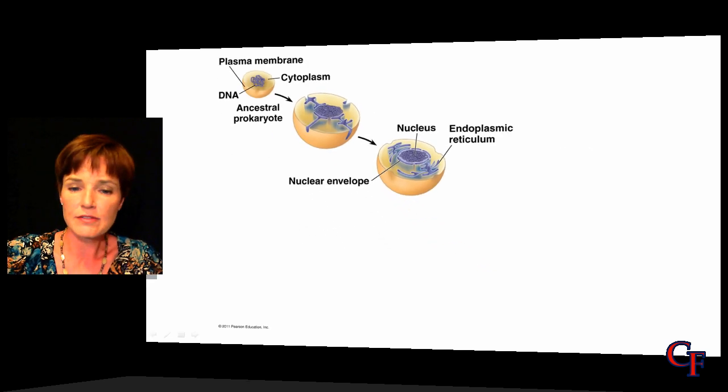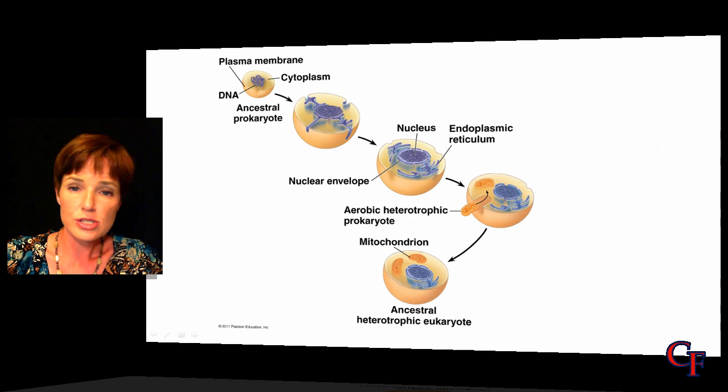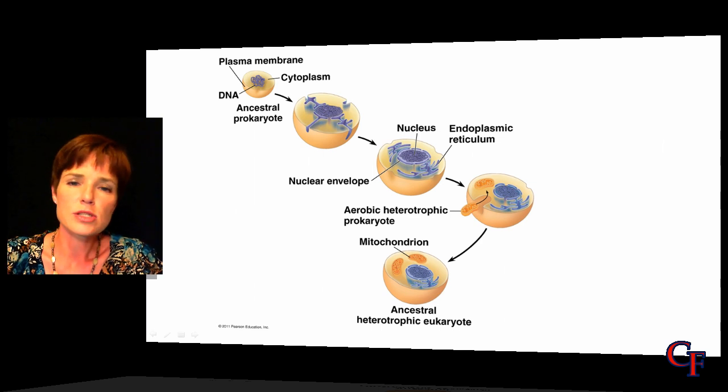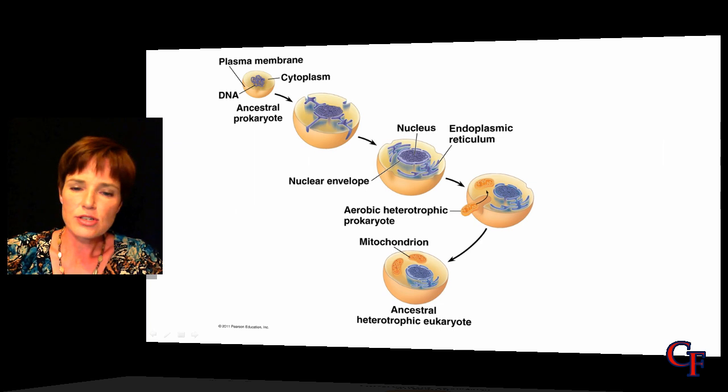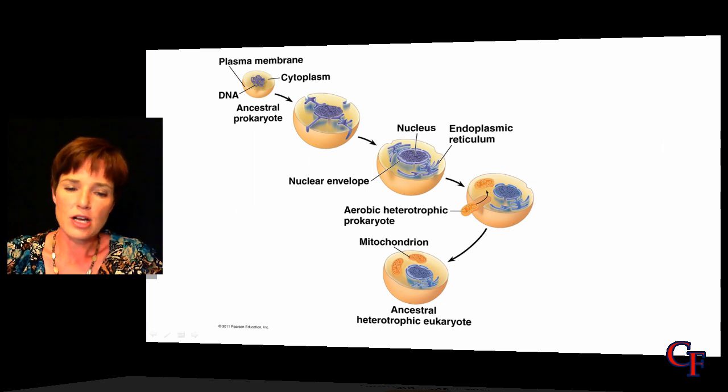Now, it is believed that there were some cells, some larger cells, that engulfed or ate some smaller cells. So these smaller cells would have been smaller prokaryotic organisms. And this is thought to have given rise to the complex eukaryotic cells that we have today. Now, this is where the mitochondria is thought to have originated.